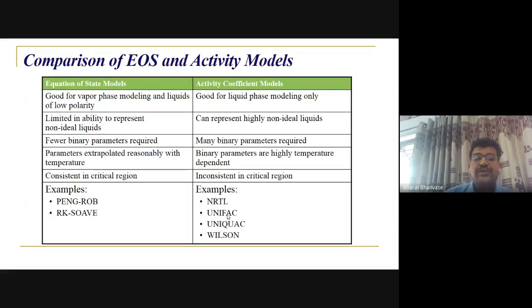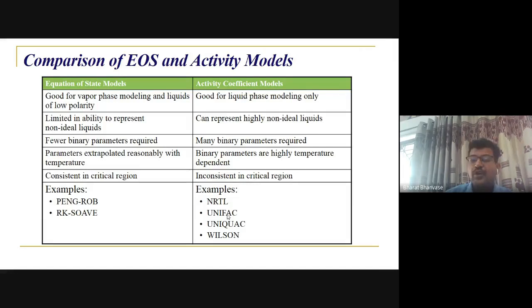So if you see this, there is a simple comparison. Equation of state is good for vapor phase modeling and liquids with low polarity. Activity coefficient is good for liquid phase modeling only. So these are some comparisons given here.